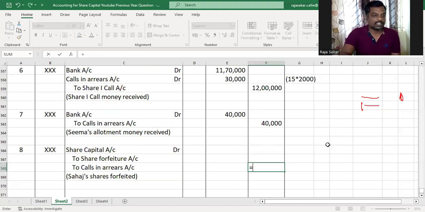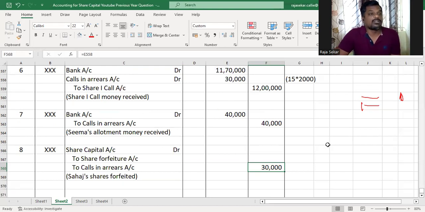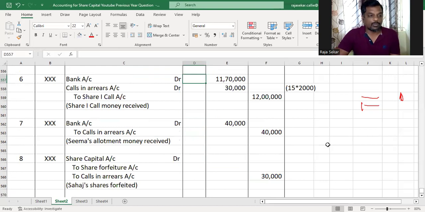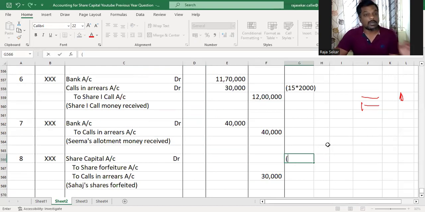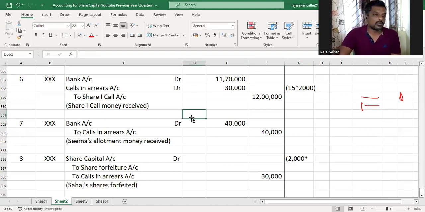What are the total calls in arrears for Sahaj? It is 30,000, that we just debited to the calls in arrears account when we received the first call money from everyone. And share capital will be debited with what amount, my dear children? Amount called up into number of shares forfeited. The capital portion of the amount called up into number of shares forfeited. Number of shares forfeited is 2000 and the amount called up is what, my dear children?